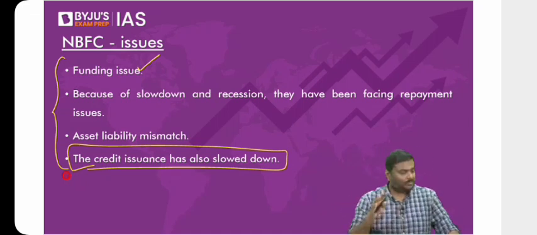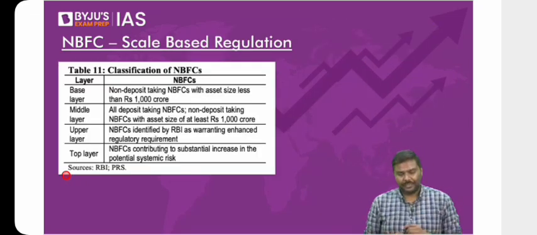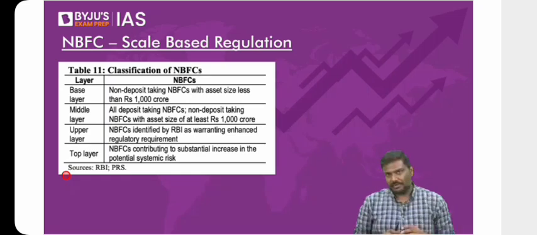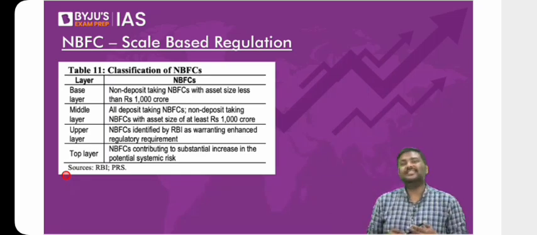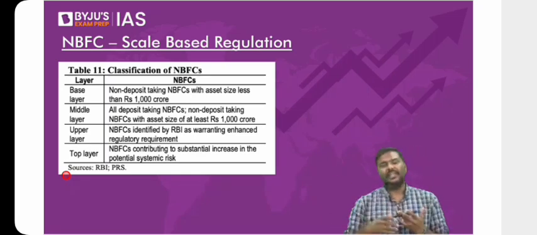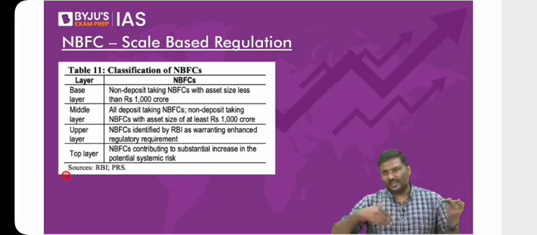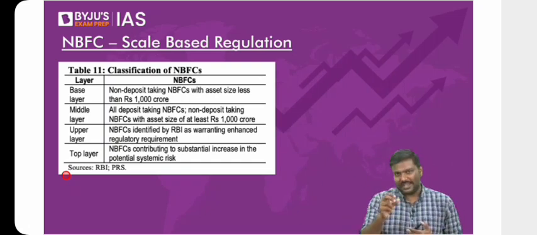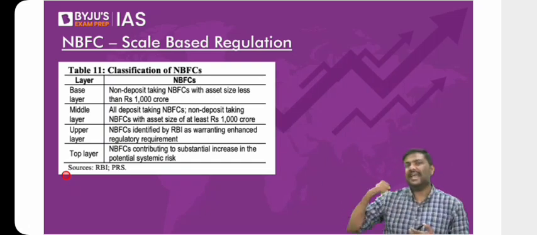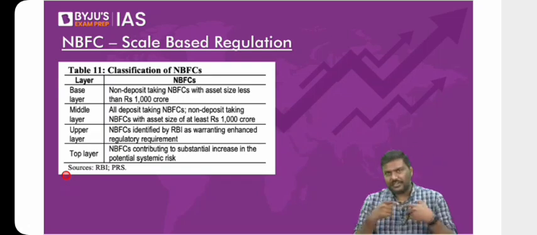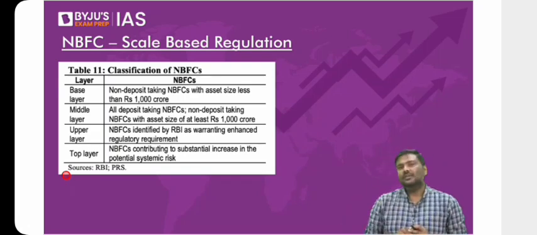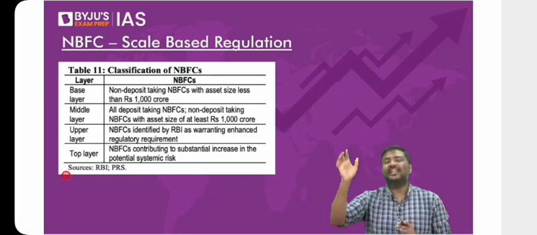Now, let me ask you a very simple question. Here is an NBFC which will collect deposits from you and is involved in lending activity. Many of these NBFCs, for example Reliance Money, Bajaj Capital, TVS Capital, TVS Credit, issue term deposits. They collect term deposits and use them to finance their activities. That is the lending activity, which means they are collecting deposits of the people. Don't you think the regulation should be stricter on these types of institutions?